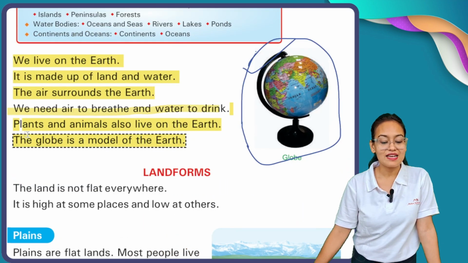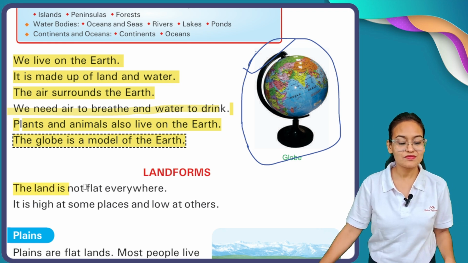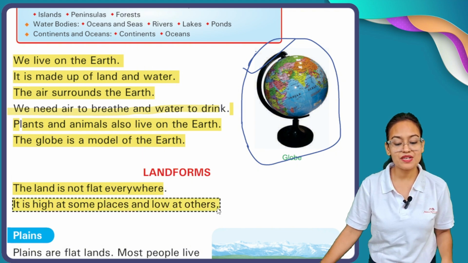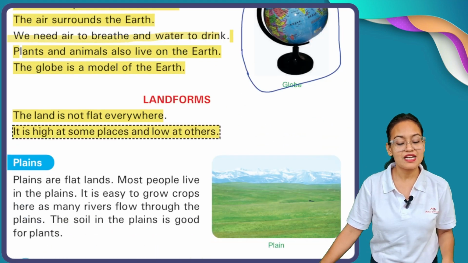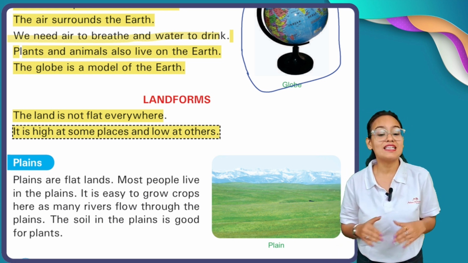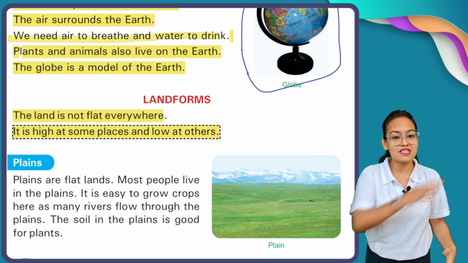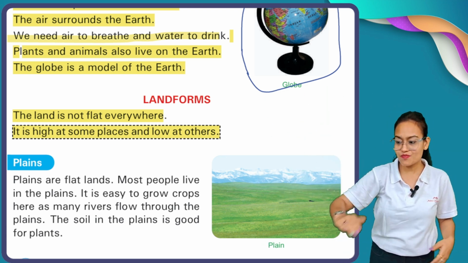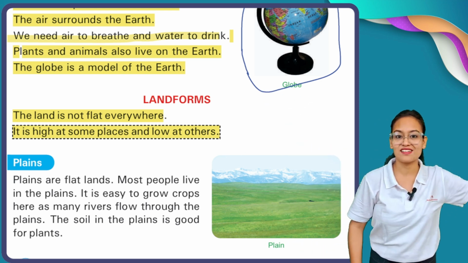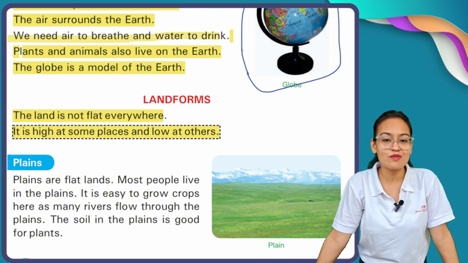Now, landforms. What is the meaning of landform? Let's see. The land is not flat everywhere. It is high at some places and low at other places. Now, my dear children, the land present on our planet Earth is not flat all over the Earth. At some places it is this high, in some places it is this high, and in some places it is flat. So now we are going to see the different types of landforms.